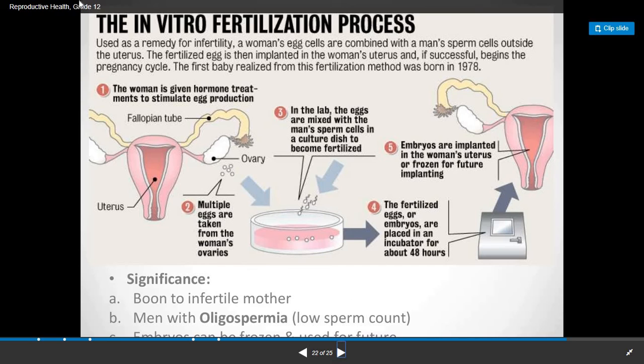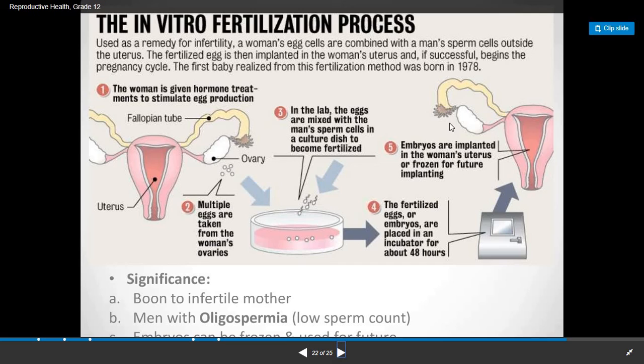Now what is the significance of this IVF? It is a boon to infertile mothers, and to men with oligospermia, that is those men having a low sperm count, or sperms not having proper motility. So for them it is a boon procedure for couples. Embryos can also be frozen for future use.